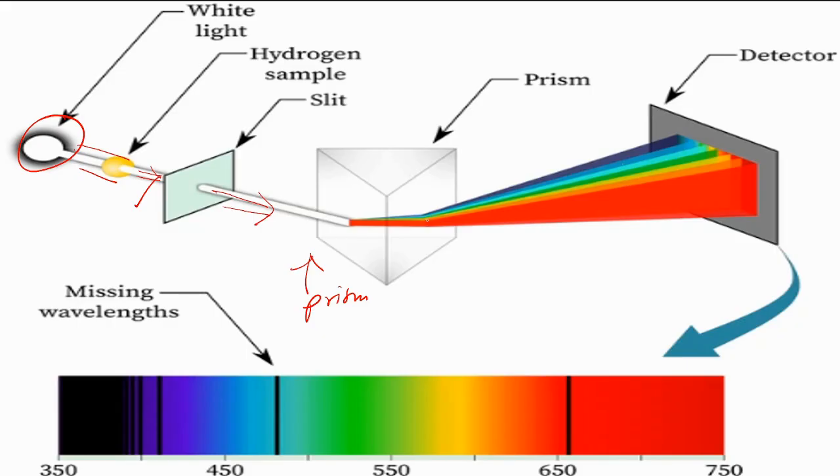After the prism, that white light is deflected into different types of lights, and we are having this spectrum. On this spectrum, you can see these are some lines. So these are line spectra.